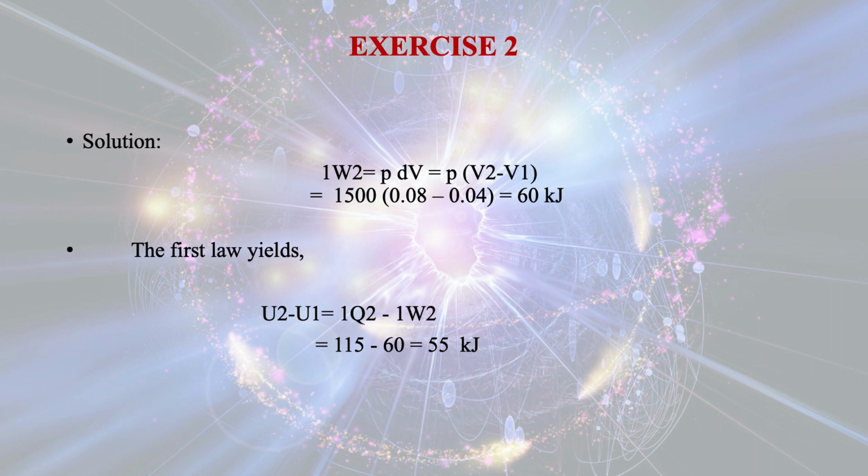The heat input is given as 115 kilojoule. The work done we have already calculated, that is equal to 60 kilojoule. So the change in energy for this case comes out to be 55 kilojoule.